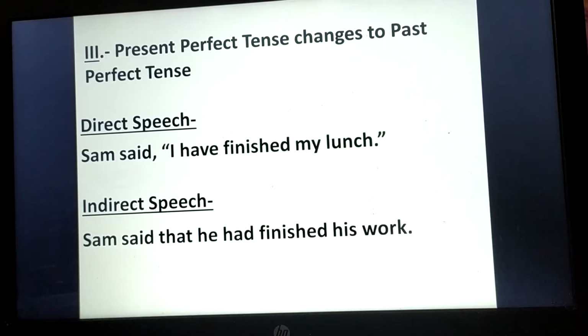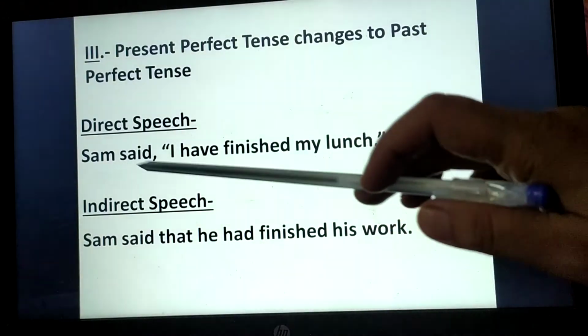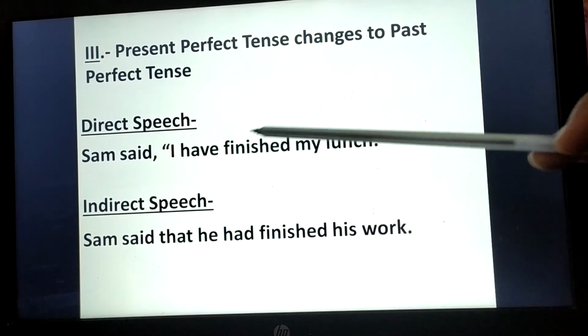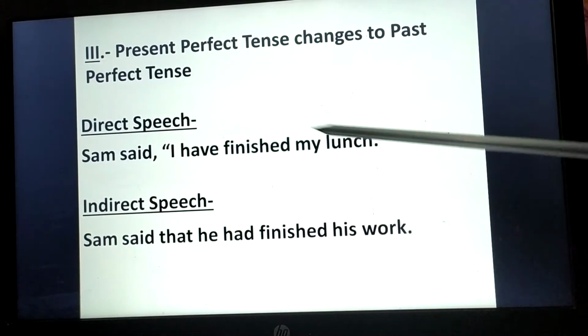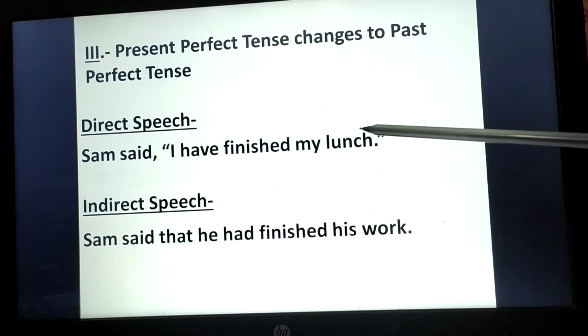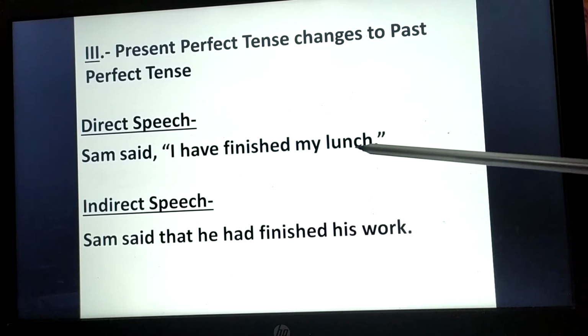And after that, present perfect tense in direct speech changes to past perfect tense in indirect speech. You can see the example. Sam said, "I have finished my lunch." This sentence is showing present perfect tense, right?